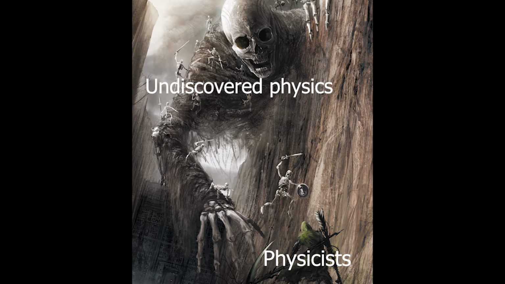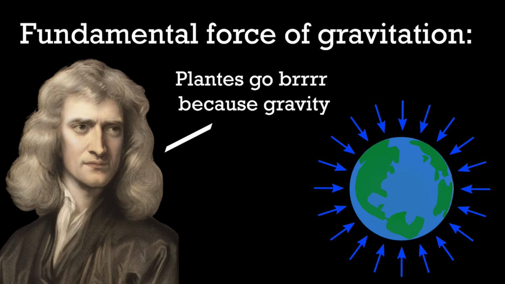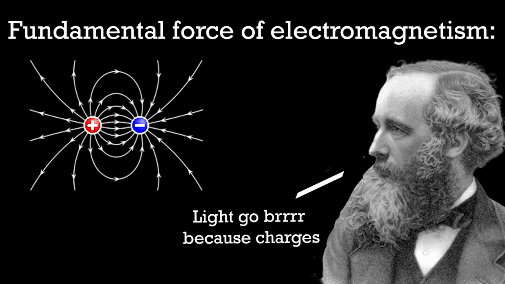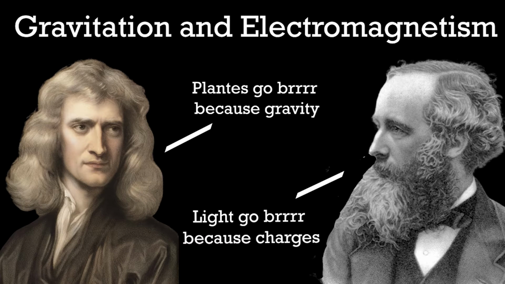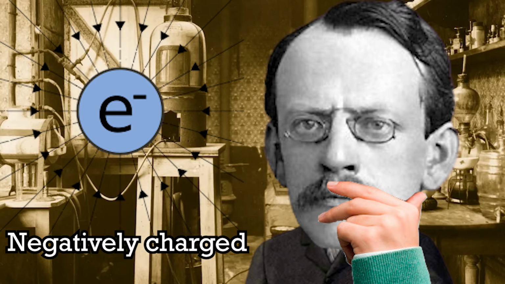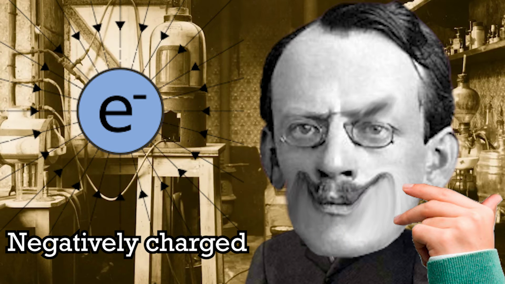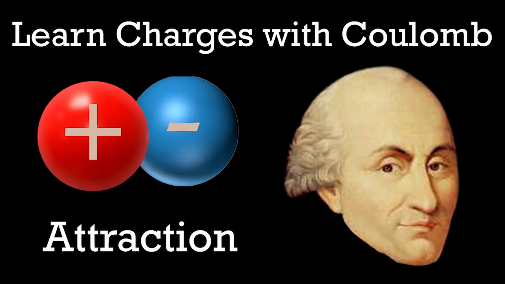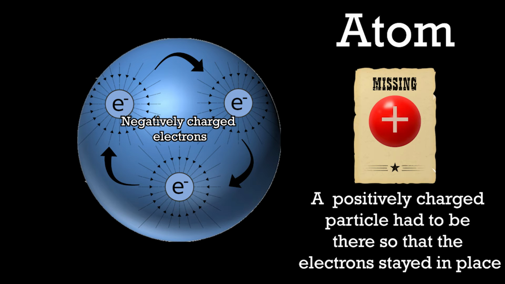In the 20th century is when things start getting wild. At this moment in time, scientists only knew two fundamental forces, gravitation and electromagnetism. So with this new discovery of a negatively charged particle like the electron, explaining how the structure of an atom worked was very challenging. The first thing that was hypothesized was that there had to be a positively charged particle somewhere so that the electron could be attracted into staying in the atom.